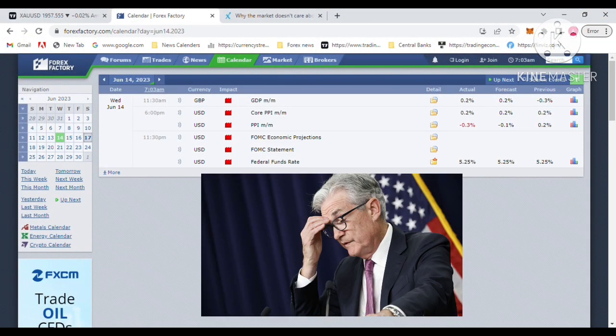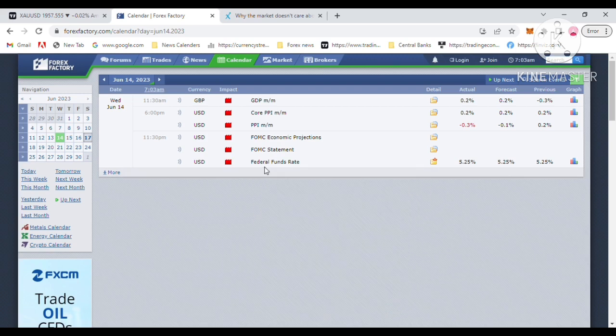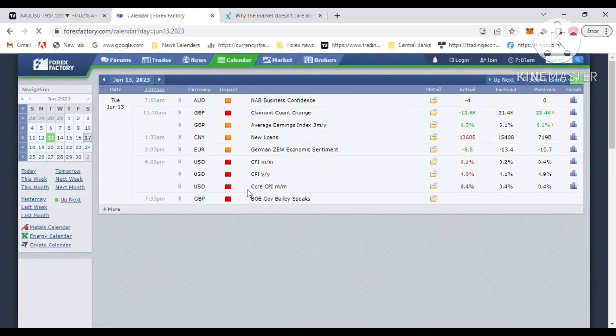So let's see what is going on with the economic data. Last week, some more volatile economic events were released. The most volatile event was the Fed's interest rate. On the 13th of July, the US CPI inflation data was released, with a huge drop from 4.9% to 4%.